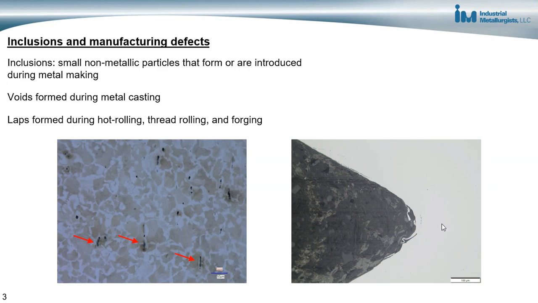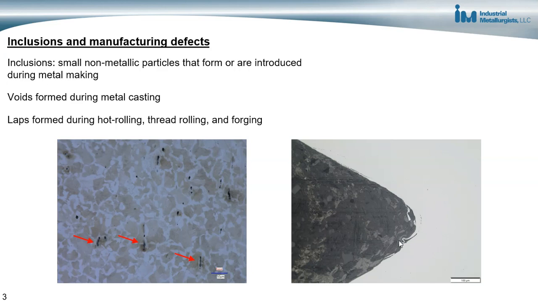All these features in a component act as stress concentrations. So doing things that help minimize inclusions and manufacturing defects is important for parts that will be used in a fatigue application. So minimizing the number of inclusions in the material might require special processing and buying special materials that are known to have a low number of inclusions and other metal making defects.